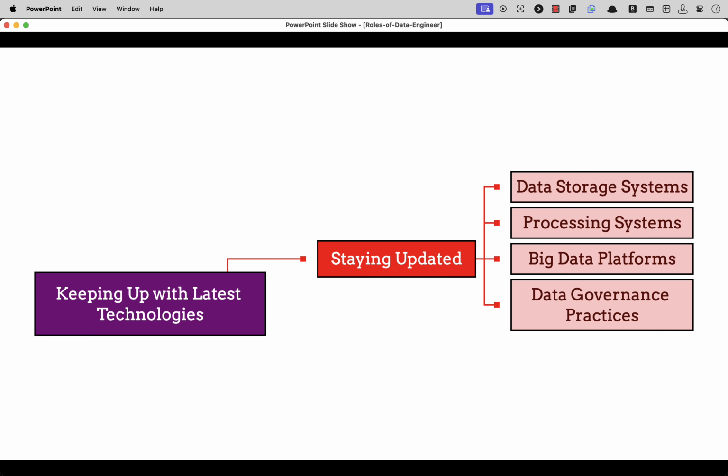Keeping up with the latest technologies. 1. Data engineers need to keep up to date with the latest technologies and trends in the field, such as new data storage and processing systems, big data platforms, and data governance best practices.